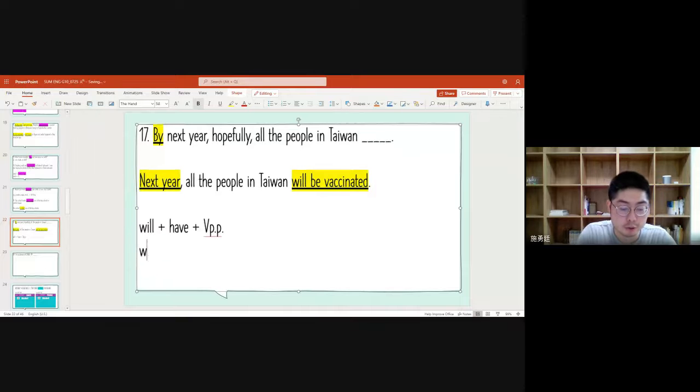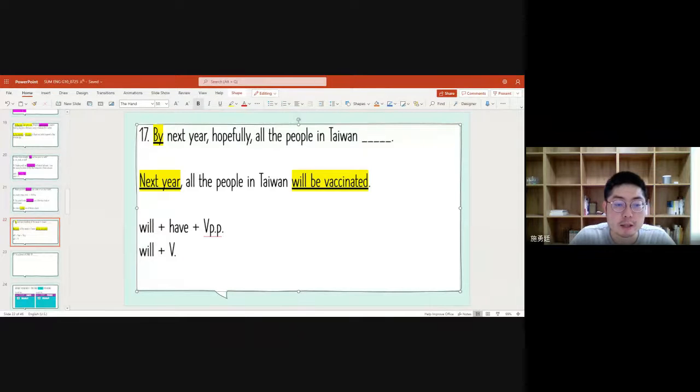Otherwise, if you just use will and then verb, you cannot show the difference of the time. And by next year, so it'll be before the time. So that's why we use this kind of have PP to tell something that should happen already.